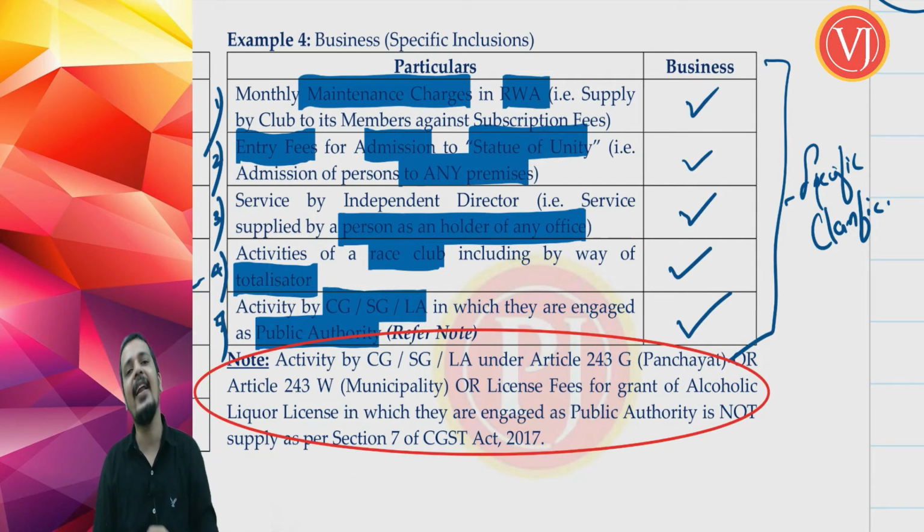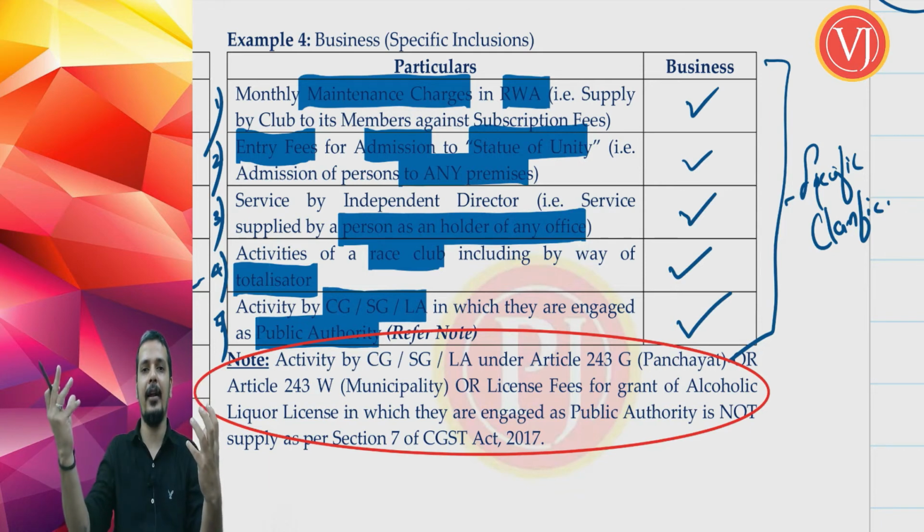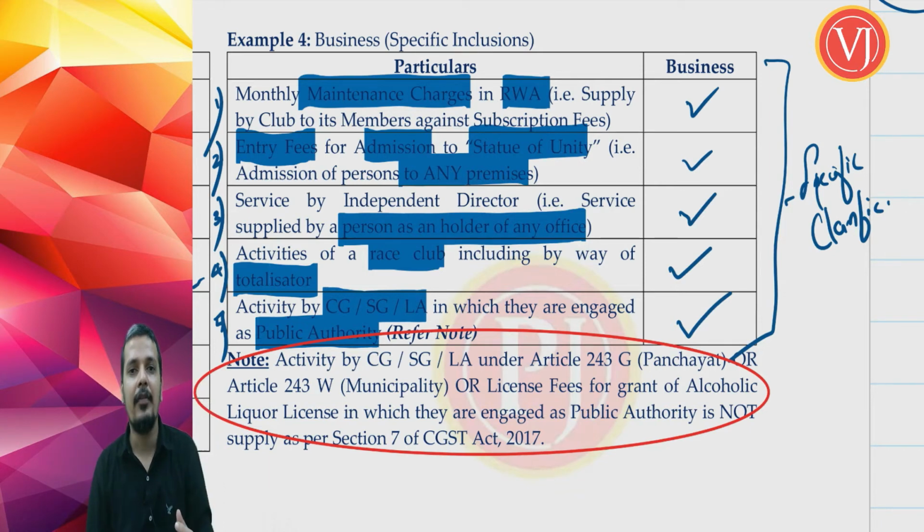There are certain activities of government like panchayat activity, municipality activity, and license fees for grant of alcoholic liquor license, which does not attract GST because it is covered by not supply. Friends, if you remember, supply has to be read in this way: actual supply, deemed supply, not supply. Not supply has got two parts. First part is notified activities, and there are totally 5 notified activities. 2 notified activities for any person and 3 notified activities for government.